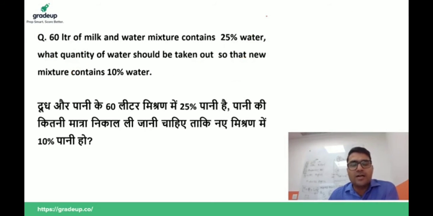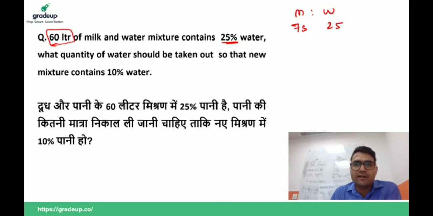Now, please try to do this question, guys. 60 liter of milk and water mixture contains 25% water. If it contains 25% water, the milk should be 75%.